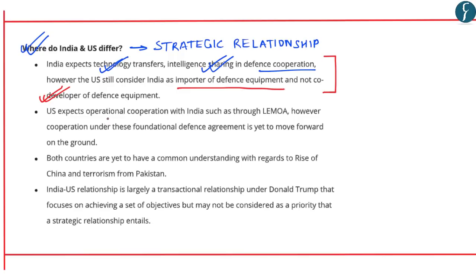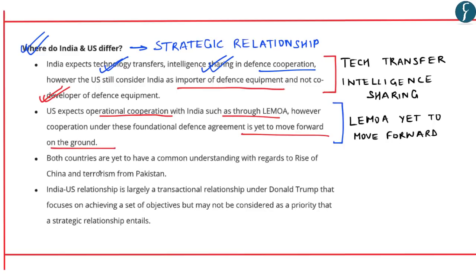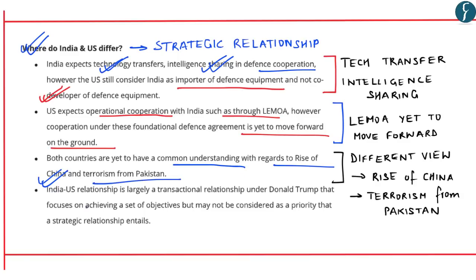Further, US expects operational cooperation with India such as through LEMOA, that is Logistic Exchange Memorandum of Agreement. However, cooperation under this foundational defense agreement is yet to move forward on ground. Further, both these countries are yet to have a common understanding with respect to rise of China as well as with respect to terrorism emanating from the soil of Pakistan. Thus, the India-US relationship is largely a transactional relationship under the Donald Trump administration, which focuses on achieving a set of objectives but may not be considered as a priority that a strategic relationship entails.